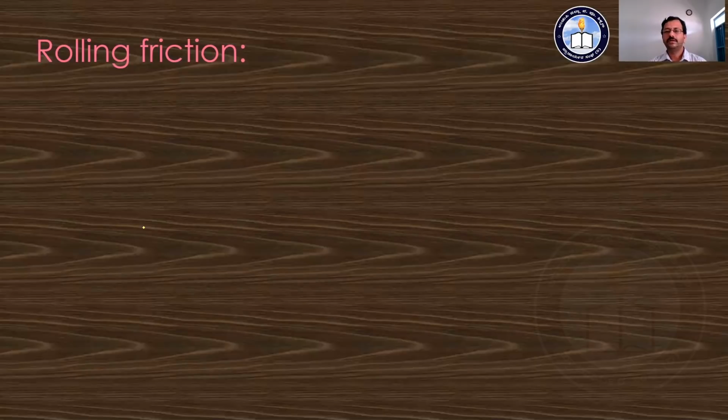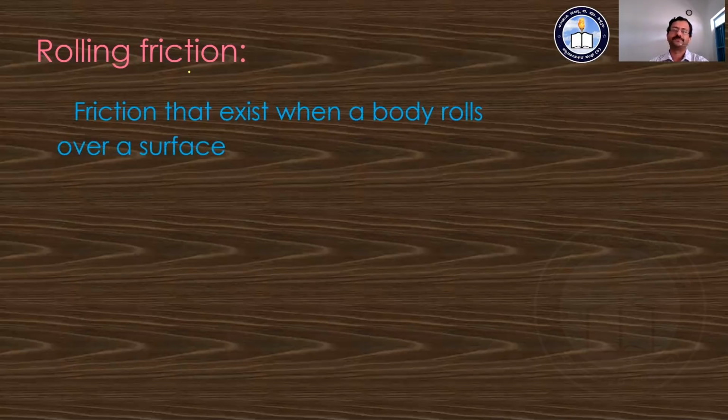There is no sliding motion, but here there is a rolling motion of an object over the surface, and hence there is some contact present, and hence some friction is present, and that friction is nothing but the rolling friction.